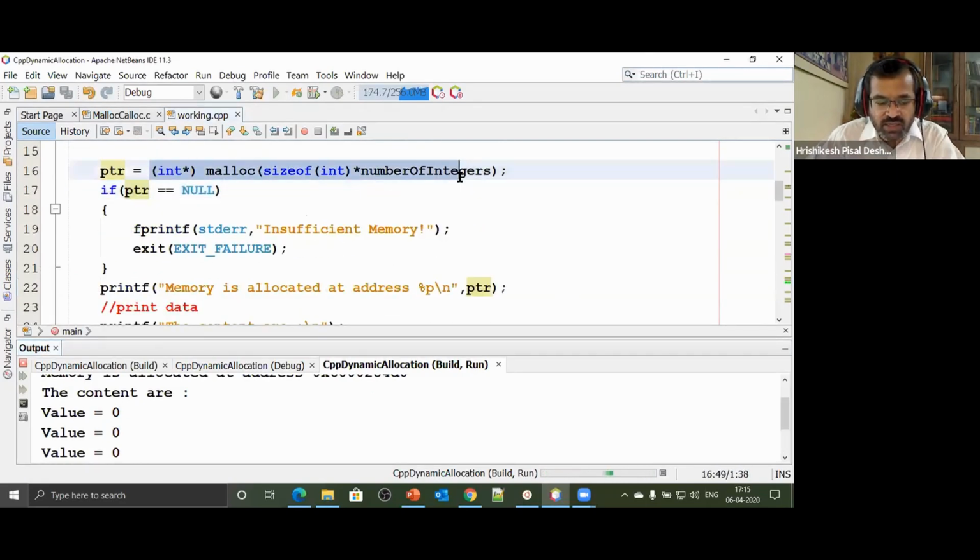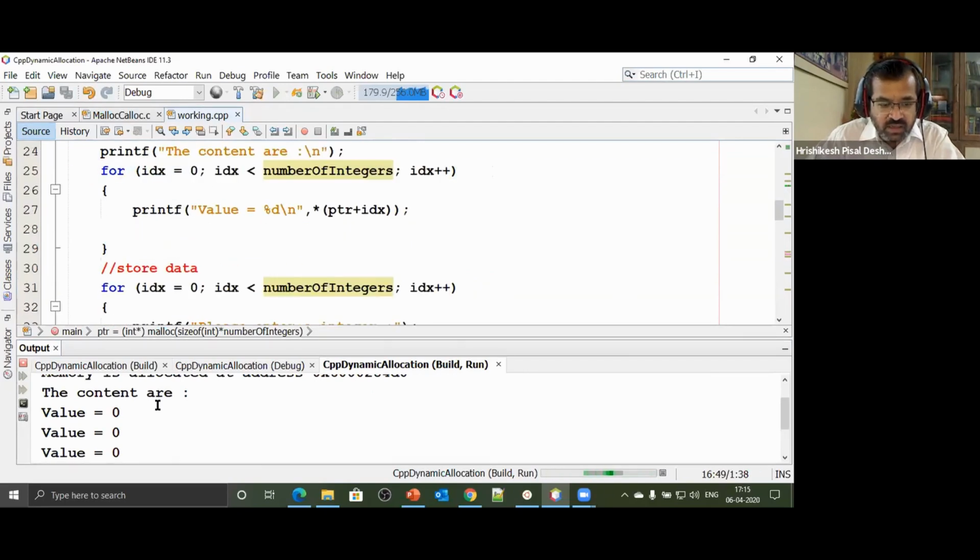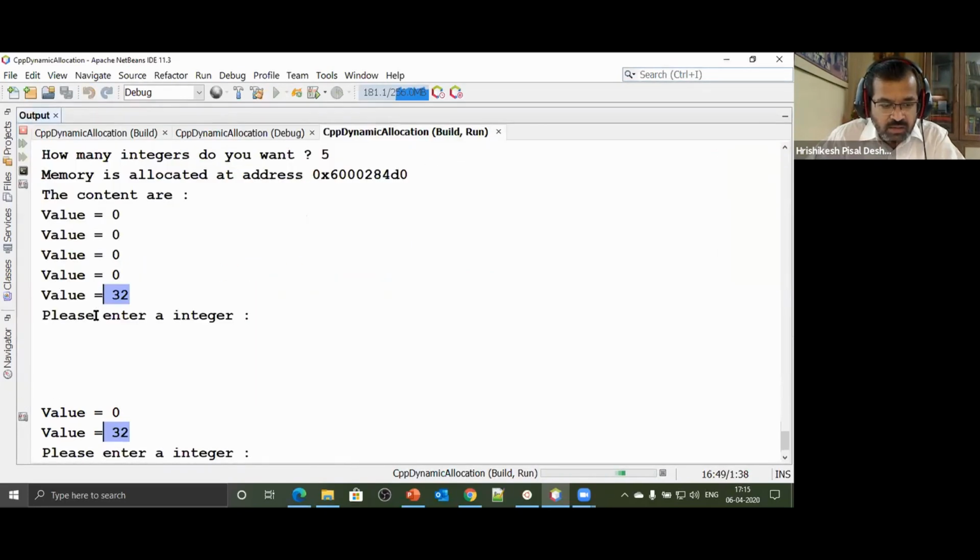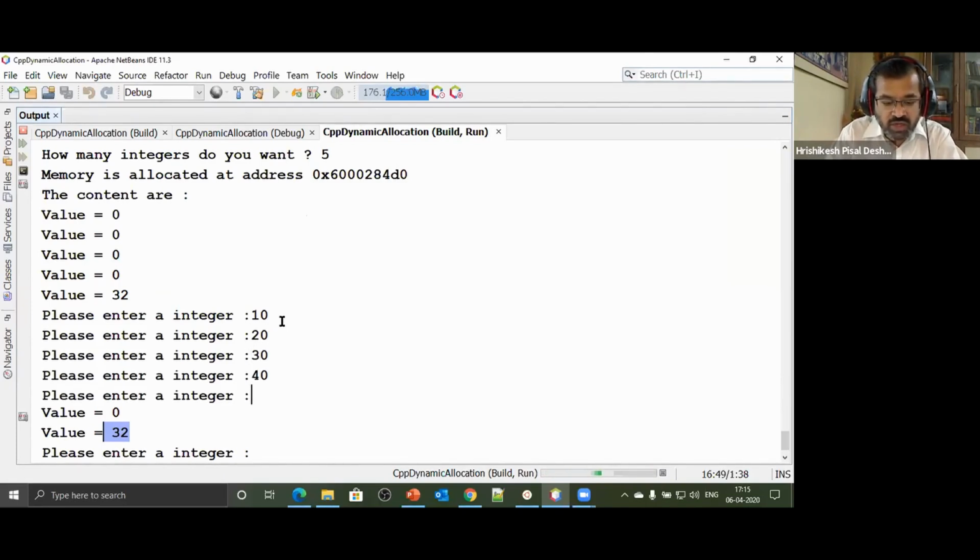So we allocated some block of memory, 5 into 4, 20 bytes of memory, and then we printed it. Luckily, at most of the places we got 0, 0, 0, 0, 0, and at one place we got the value 32, garbage. Then I say now 10 bytes, because after doing this, the memory has been released, because we are at a location where we have released the memory. Now when we release the memory, I enter the integer. No, sorry, not released. We are storing the values. So I'm saying 10, 20, 30, 40, and 50.